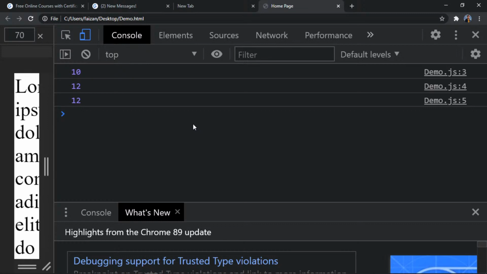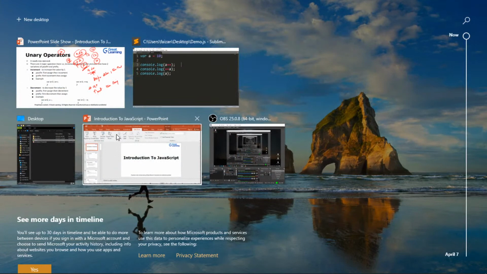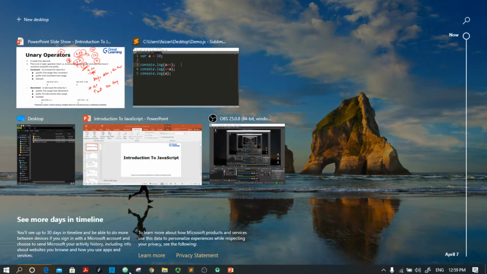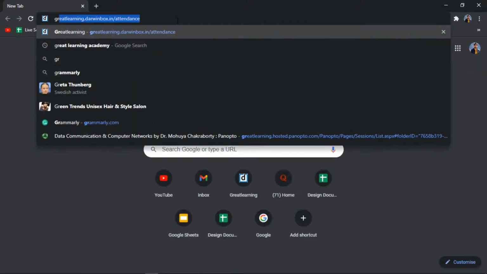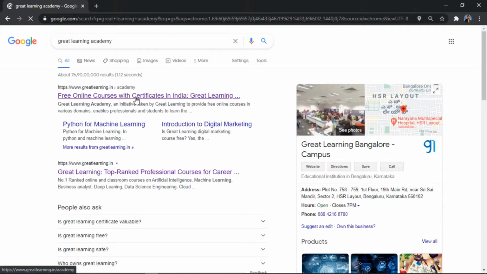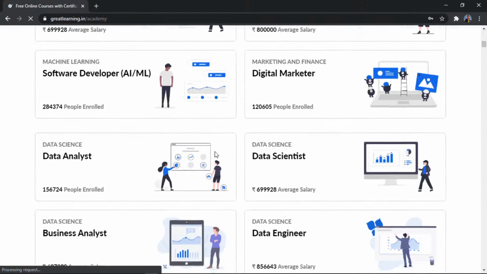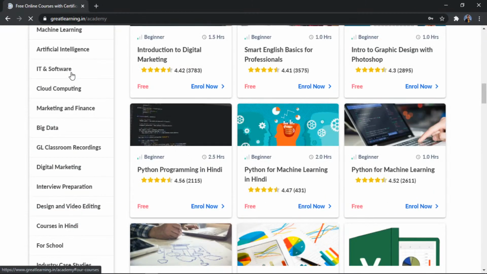And if you want to learn Python, we have courses available on our Great Learning Academy. Let me just quickly show you our academy. Just type in Great Learning Academy, and click on this link, and then you have free courses available. If you're looking for free courses, go into the IT and software.